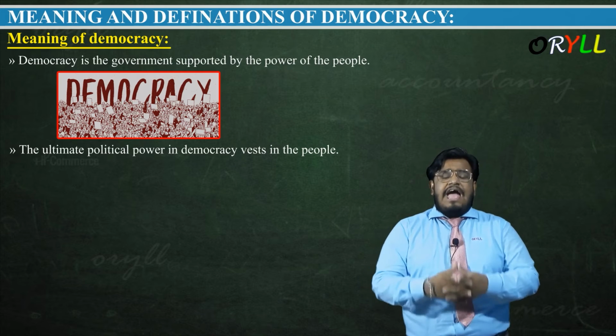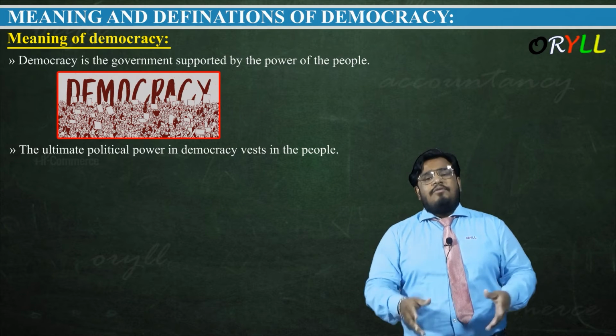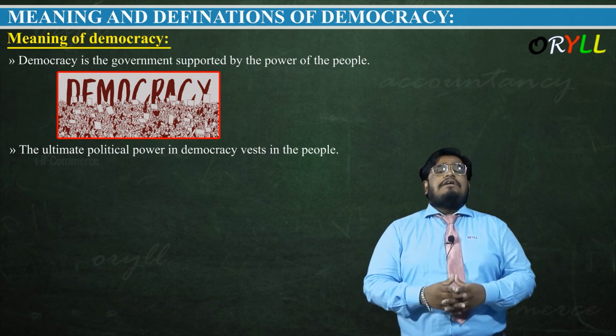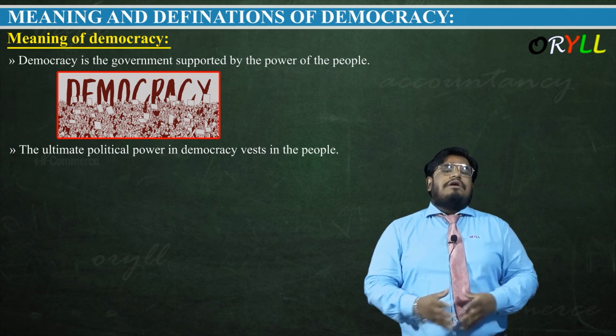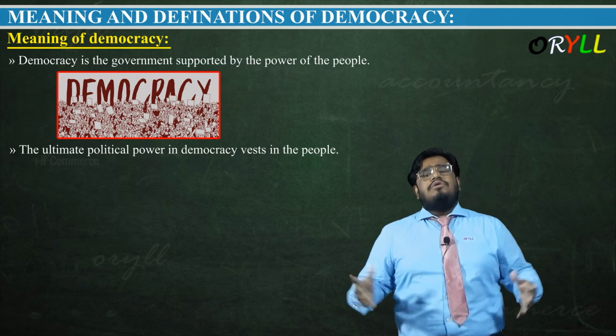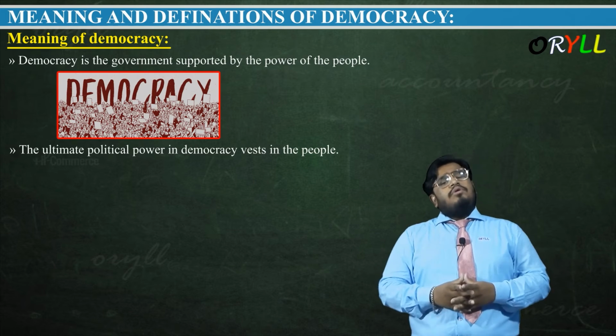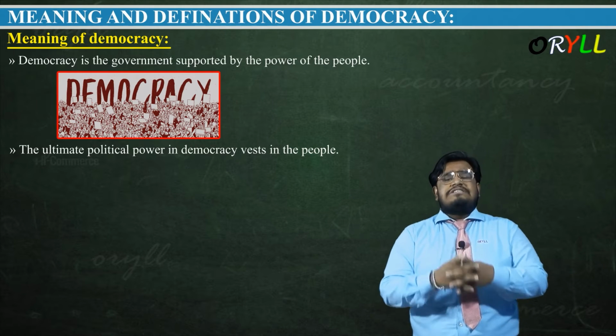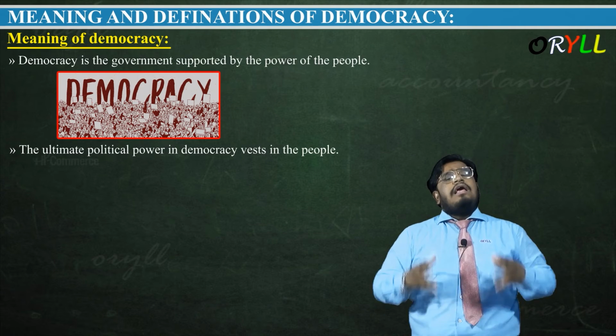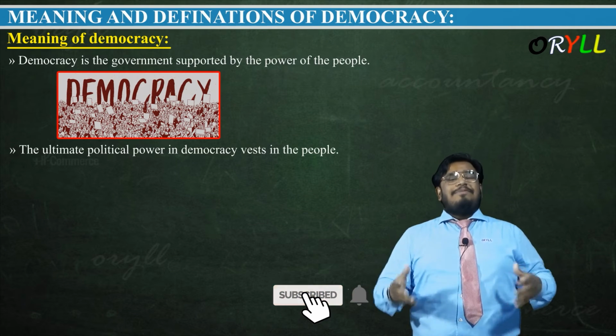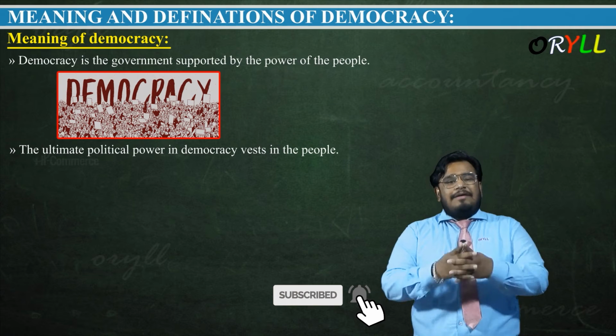The power was in the hands of Congress for many years. When we thought that the Congress can't work anymore, we gave our votes to BJP. So in this way, the people have the power to think and support which kind of political party should rule them. Hence, democracy is for the people, of the people, and by the people.